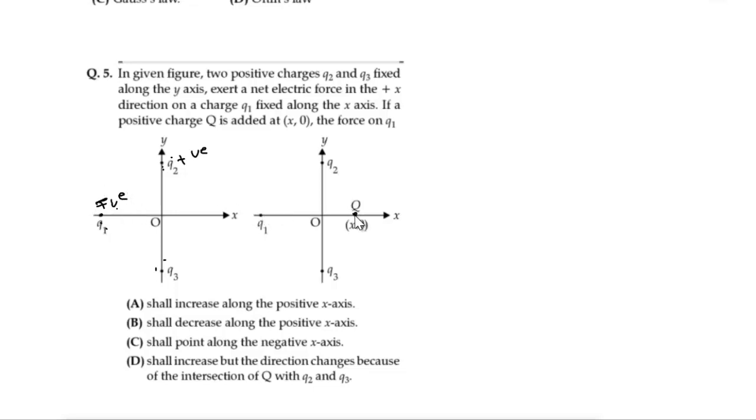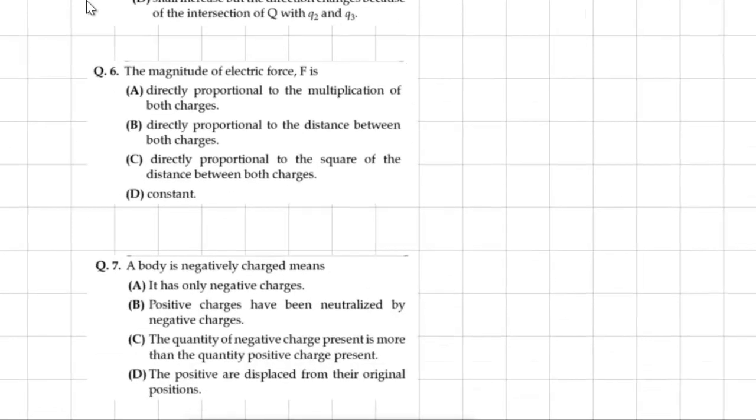If I give one more positive charge Q at a distance x0, this attractive force will increase. In which direction will it increase? It will increase along the positive x direction only. It is an attractive force, and that attractive force will increase along the positive x-axis. So the direction of force will be along the positive x-axis.